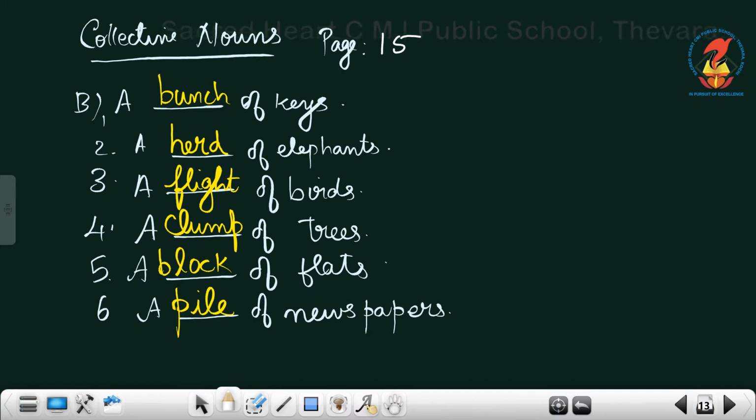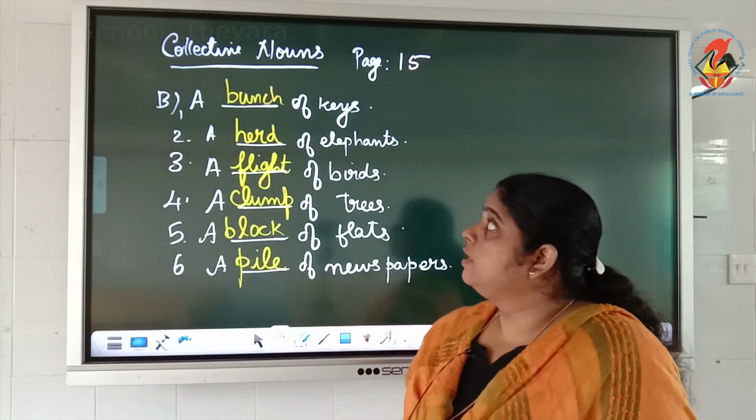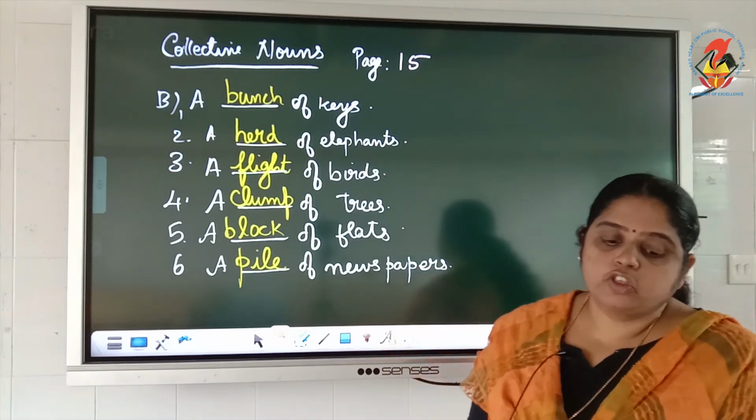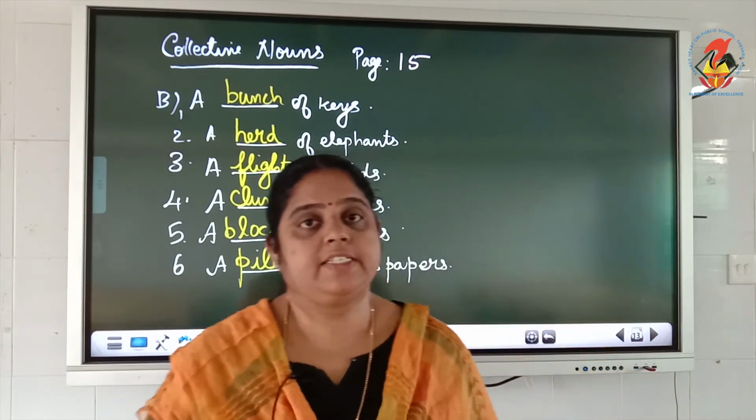And a pile of newspaper. What do you say? A pile of newspaper. That's it. That's all about collective nouns. Now next we shall move on to the abstract nouns. Hope you understood the collective nouns.